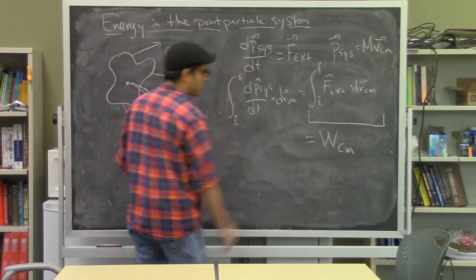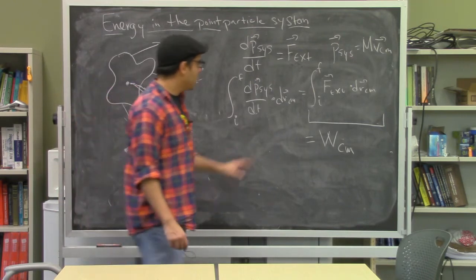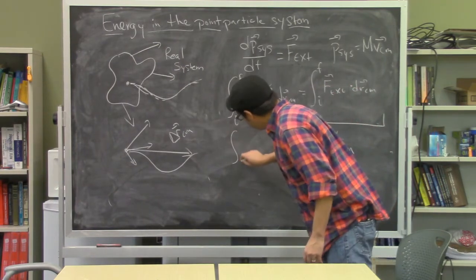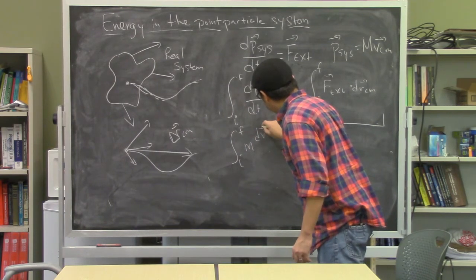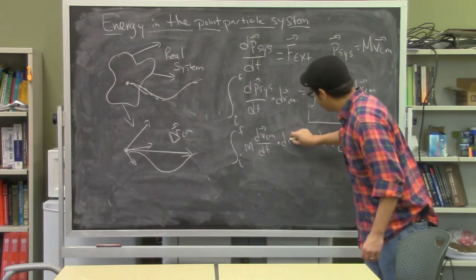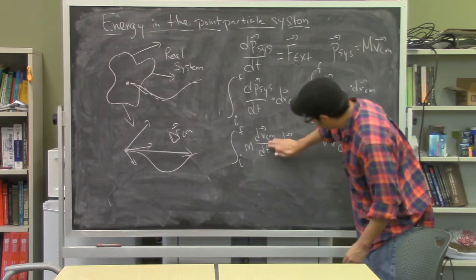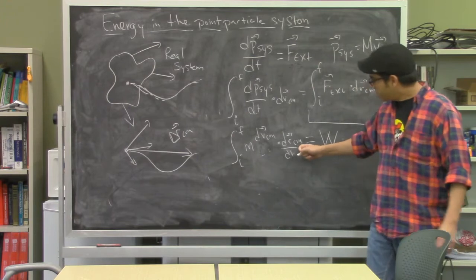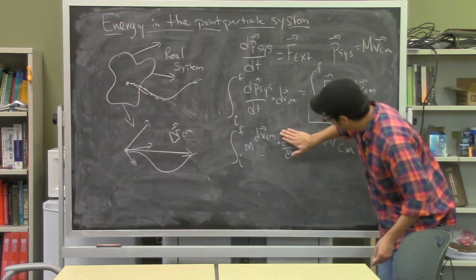If there's a work on this side, then there must be some sort of change of energy on the left-hand side. This is what the energy principle would suggest to us. And if we play a little bit of game with the mathematics here, what we can find is we'll end up with an integral that is the integral of the mass times the change in the center of mass velocity dotted into the displacement. Now I'm going to play another little game. I'm going to move the dt over here, and the mathematicians hate this, but I'm going to do it anyway because I don't really care what they say. And what we'll find is that we have a time derivative of the center of mass position. Well, that's precisely the velocity of the center of mass. So I will go ahead and get rid of that